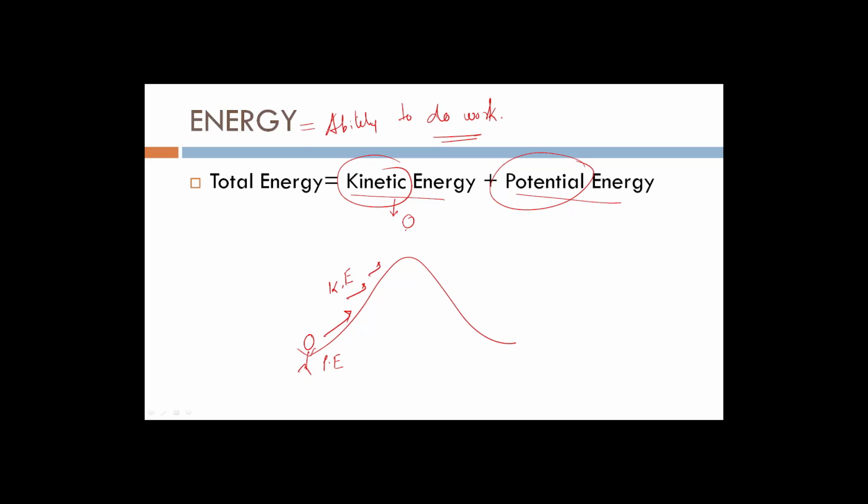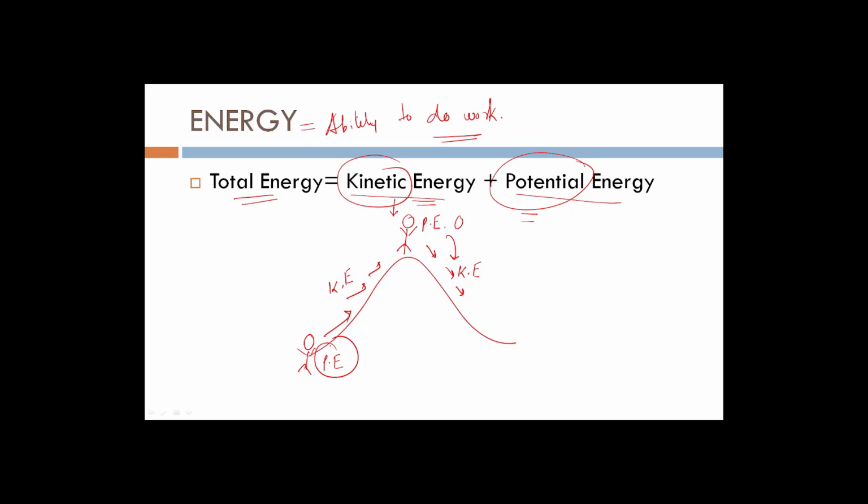And when he is at the top, then again he is stopped, so he is again filled with potential energy, and the kinetic energy is zero when he is at the top. Again, when he starts climbing down, this potential energy is again being converted into kinetic energy, and that's how the total energy of the person is the sum of kinetic energy and potential energy.